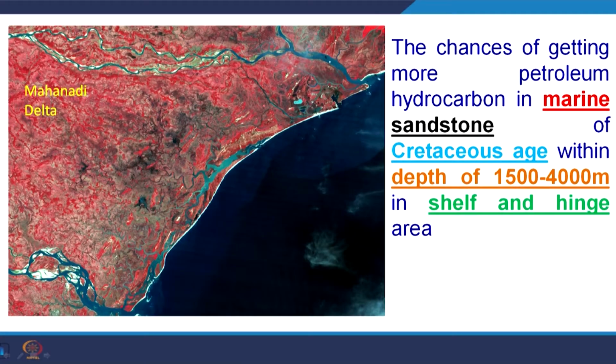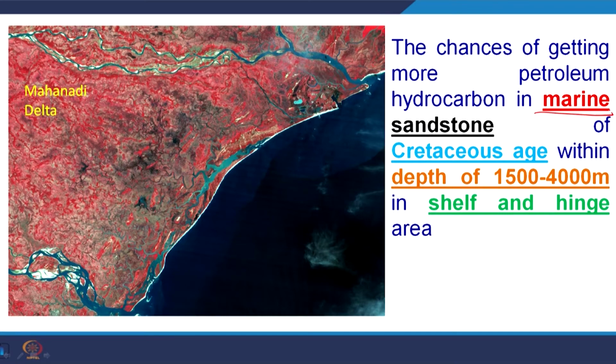So, the chances of getting more petroleum hydrocarbon, if we summarize here all this depth, this geological age, this marine environment or this depositional environment, depth wise, everything, the more chances of getting petroleum hydrocarbon are in marine environment.